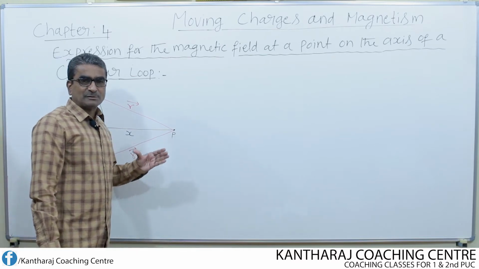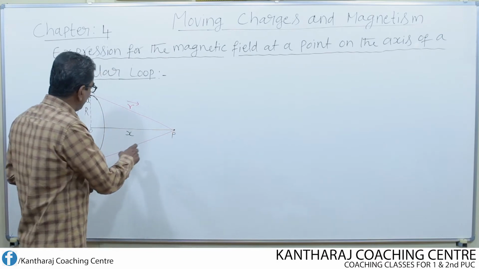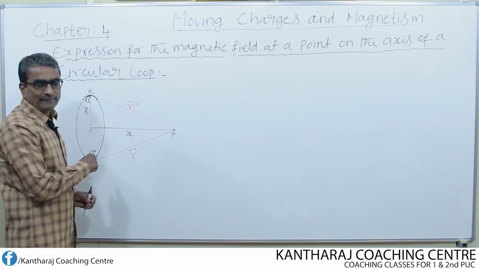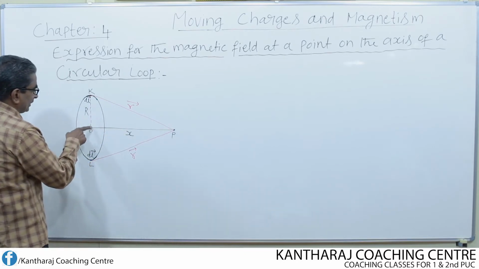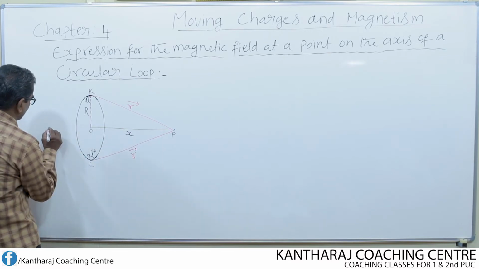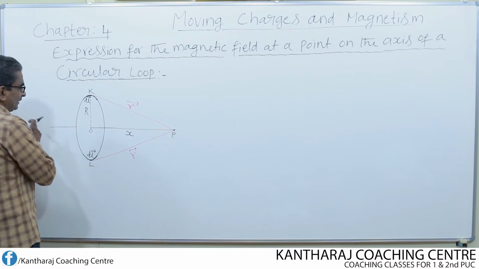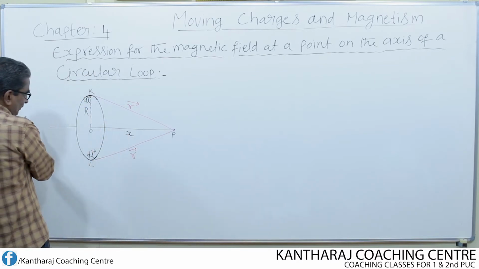Let us derive the expression for the strength of the magnetic field at a point P on the axis of the circular loop of wire. Axis means the imaginary line passing through the center of the loop, and it can be extended on either side to any desired length, either towards the right side or towards the left side.